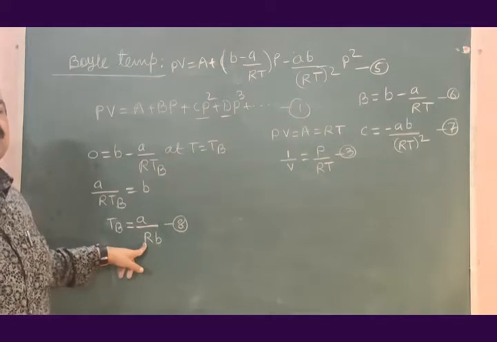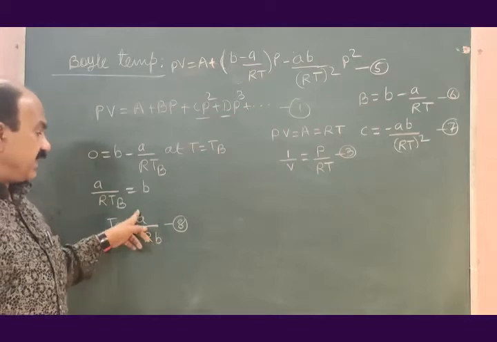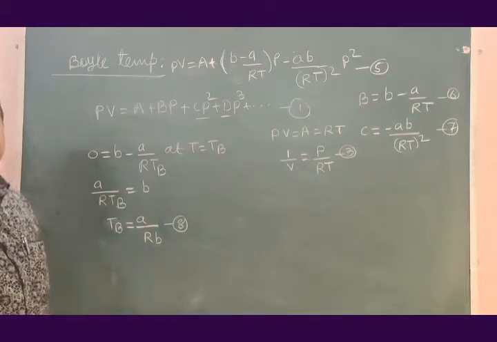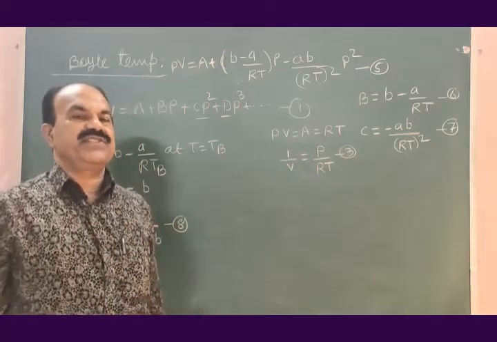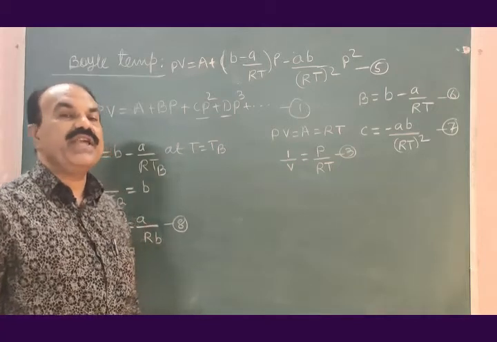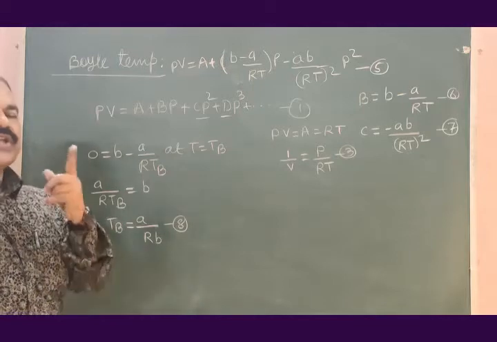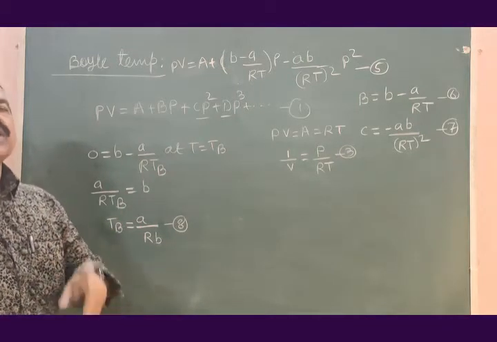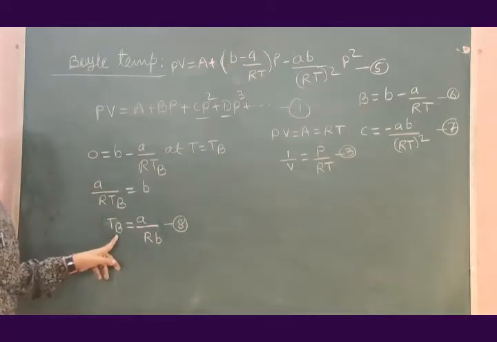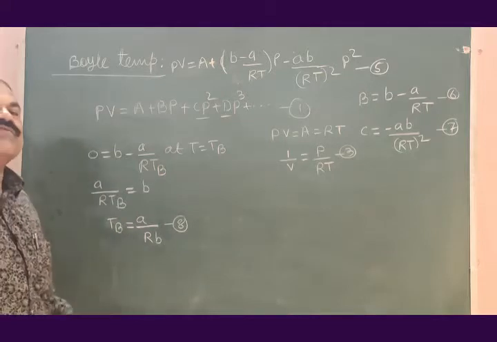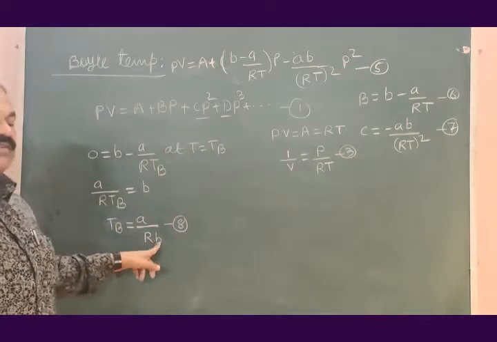We know R. What is R? It is the gas constant. A and B are constants, but they are different constants for different gases. Values of constants A and B are different for different gases. It means that boil temperature TB is not the same for all gases. Boil temperature TB is a function of A and B.